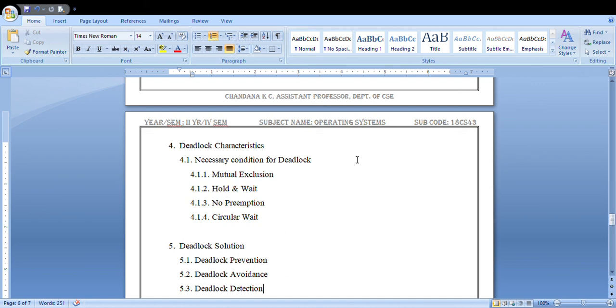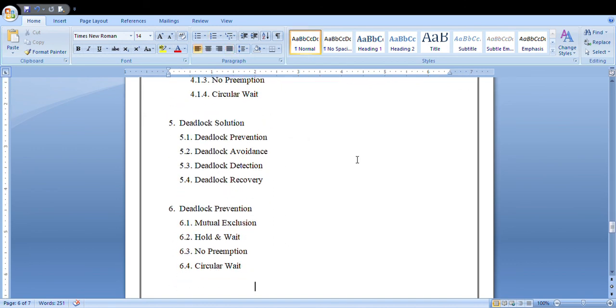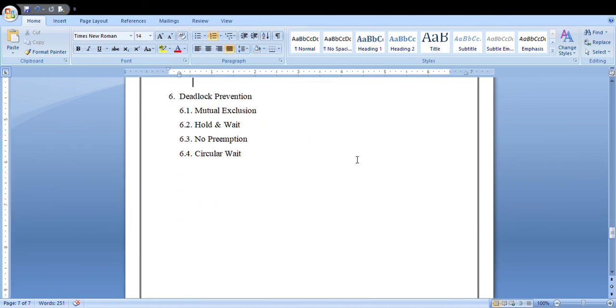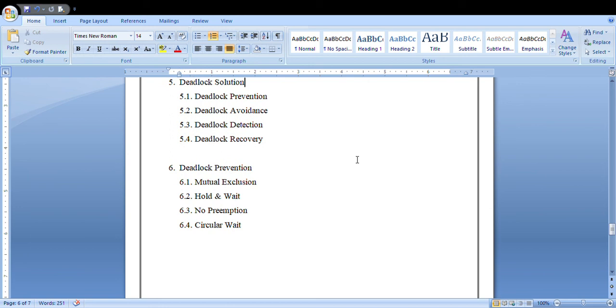That is the deadlock characteristics, the necessary conditions for deadlocks. These four are the major necessary conditions. Those four conditions should be satisfied, and only then can the deadlock occur. Once the deadlock occurs, what is the solution? What are all the solutions you can provide for that deadlock situation?